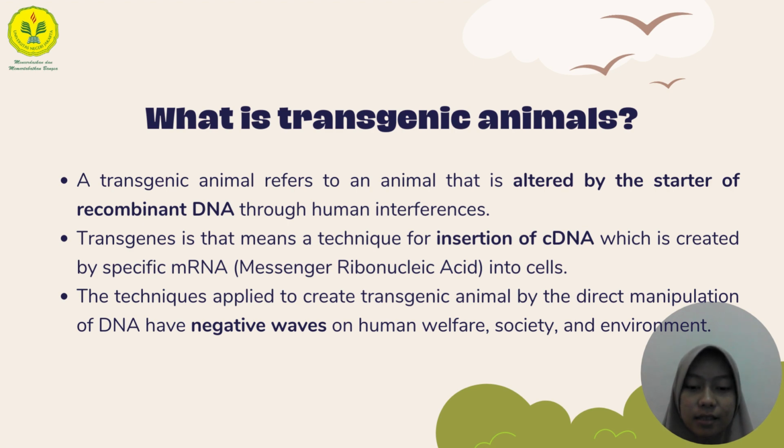Foreign DNA is introduced into the animal using recombinant DNA technology, and then must be transmitted through the germline so that every cell, including germ cells of the animal, contains the same modified genetic material.